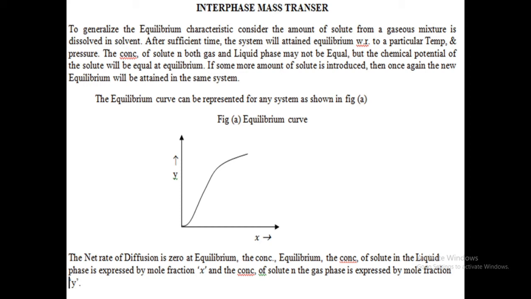Students, keep in mind that x denotes the liquid phase, y denotes the gaseous phase. Here the net rate of diffusion is 0 at equilibrium. As I said, both forward and backward directions are the same, so the net rate of diffusion is 0.